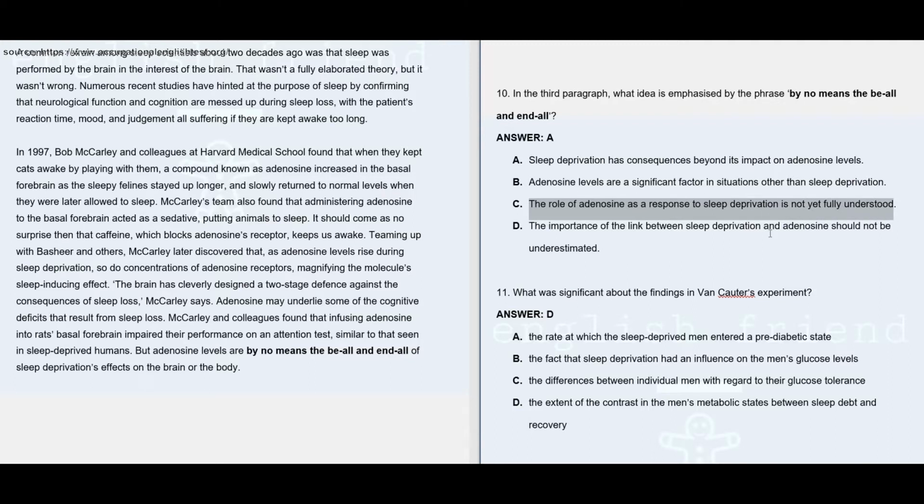Again, as far as we can understand from this paragraph, the role of adenosine has been quite fully understood, and there is no information telling us that it has not been fully understood anywhere here. So that is also a wrong option. Option D says the importance of the link between sleep deprivation and adenosine should not be underestimated. Nobody is underestimating this link anywhere in this paragraph. So that's another option which is not given.